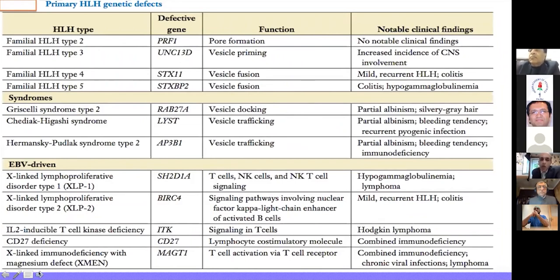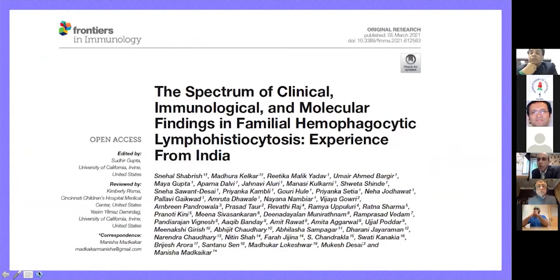And you can also have EBV-driven HLH, where certain genetic mutations can predispose a patient not to handle EBV virus properly. And I will not go into the details of this. This is a beautiful paper from India where they have looked at multiple centers and the experience of HLH, and it is available free of cost in Frontiers in Immunology.